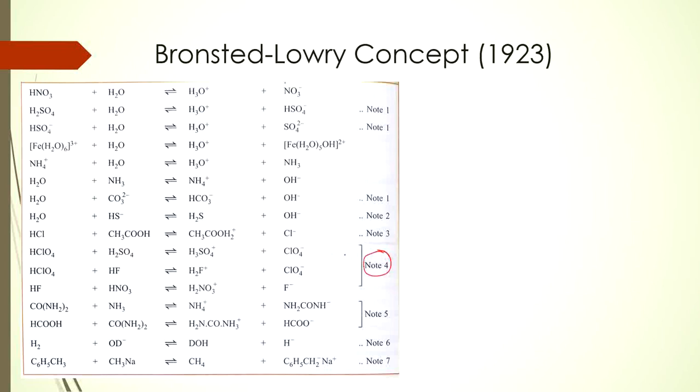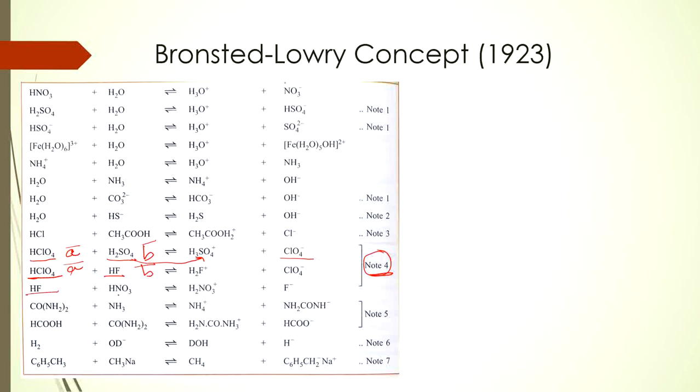Okay, so now we will move to note 4. In this note 4, which is very important, when HClO4 is reacted with H2SO4, H2SO4 is accepting the proton and HClO4 is donating the proton to being converted into ClO4 minus. So in this example HClO4 is acting as an acid and H2SO4 is behaving as a base. Now the next example: when HClO4 is reacting with HF, HF is being converted to H2F plus by accepting a proton and HClO4 is donating that proton. So HClO4 in this example also is acting as an acid and HF is behaving as a base.